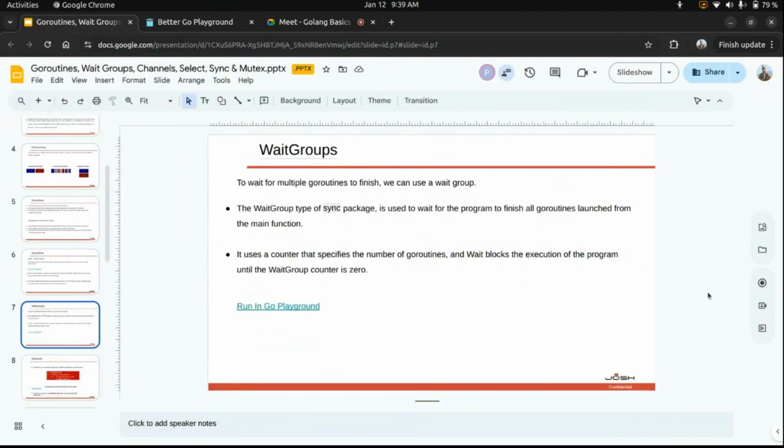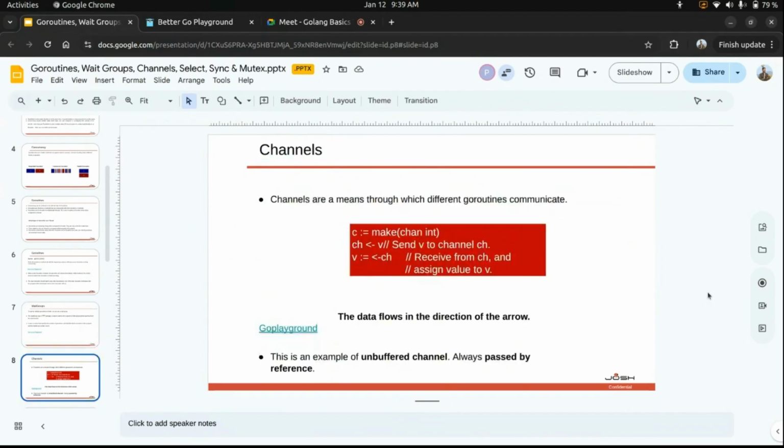So now we have learned that there is a concept of concurrency in Golang. We achieve this concurrency using Go routines. Now Go routines run concurrently, right? But if you want to communicate between these Go routines, we communicate using channels. So channels are a means through which different Go routines communicate.